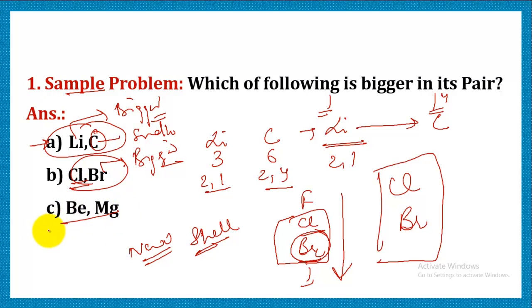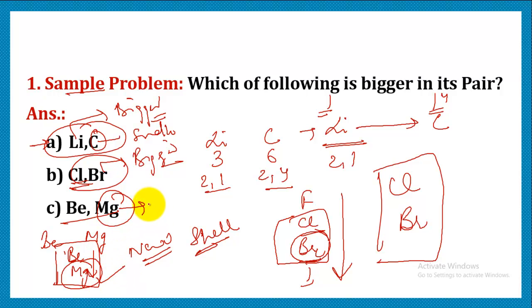Let's see beryllium and magnesium. We know that beryllium and magnesium are placed like this. They are members of the same group. Beryllium is placed above and magnesium is placed below. Along a group when we move, the shell increases, therefore the size also increases. So out of these two, magnesium is going to be bigger in size.